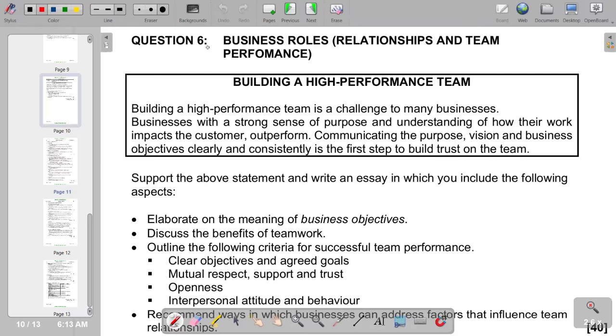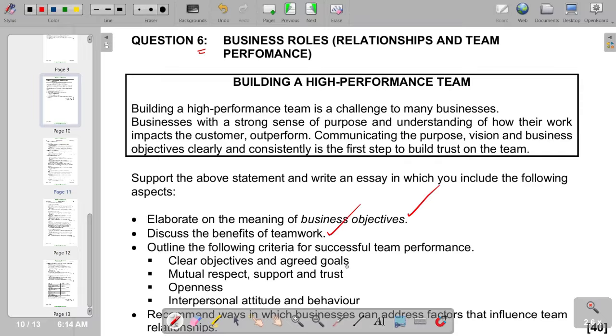Moving on to question 6, business roles, relationships, and team performance. So we've got information that we're given of building a high performance team that we've gone through before the requirements of the essay. So on the requirements of the essay, you have to support the above statement and write an essay in which you include the following aspects: elaborate on the meaning of business objectives, discuss the benefits of teamwork, outline the following criteria for successful team performance.